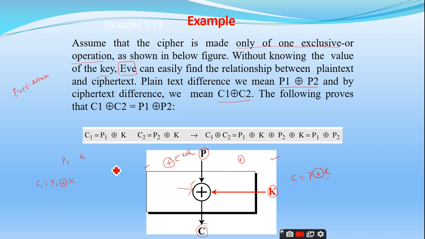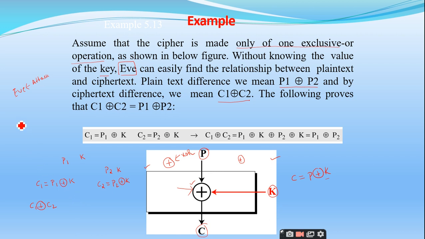And if I take another text P2 and make use of the same key K, the ciphertext C2 is generated by the formula P2 exclusive OR K. Now if I want to find the difference, since it is a differential cryptanalysis, you have to identify the difference of the ciphertexts that are obtained. So how can you identify the difference? It is nothing but C1 exclusive OR C2.